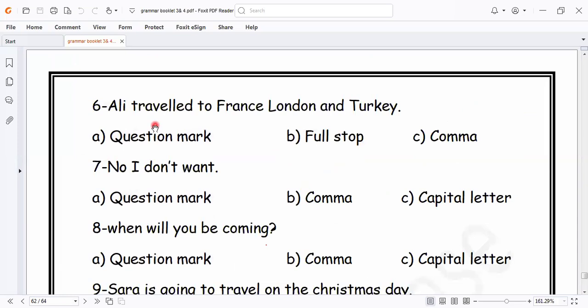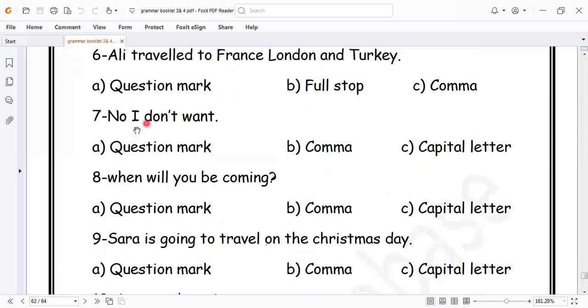Let's go to another. Ali traveled to France, London, and Turkey. So what's needed here? Commas. There is a comma here and here. Can I put a comma before "and"? No. Why? Because "and" comes before the last one. So the commas are between France, London, and Turkey. Turkey is the last one.